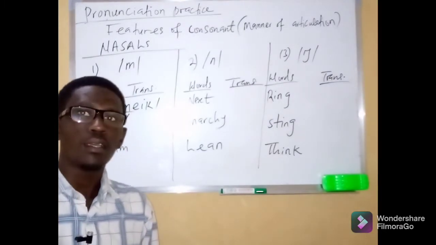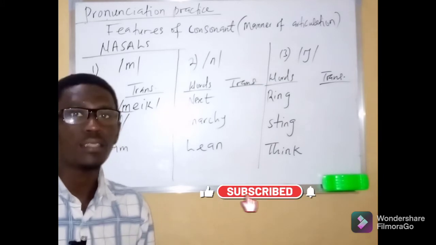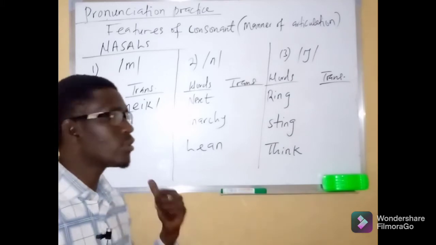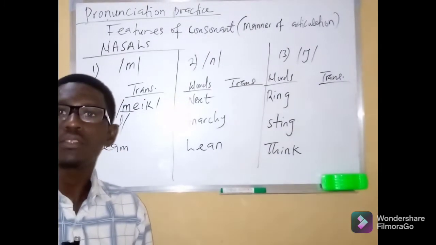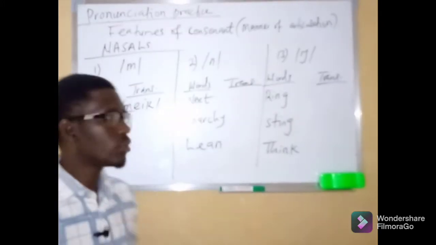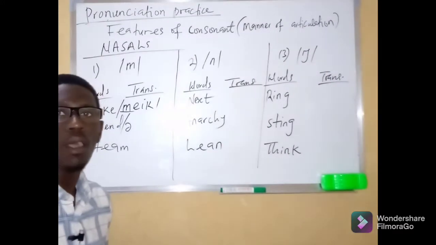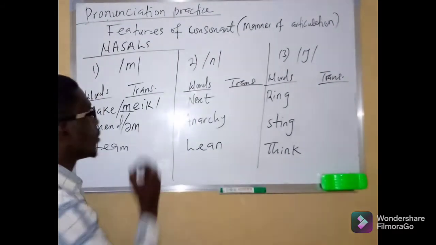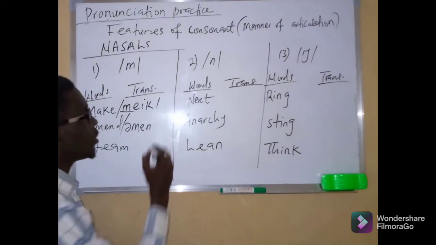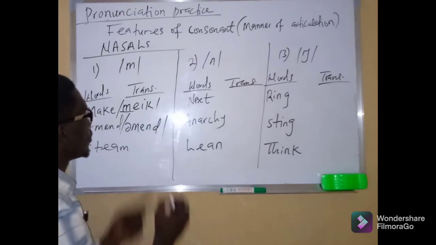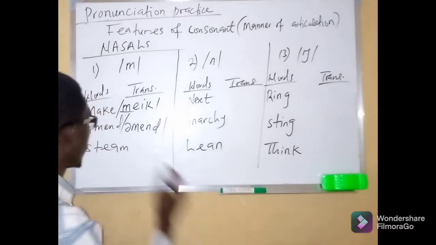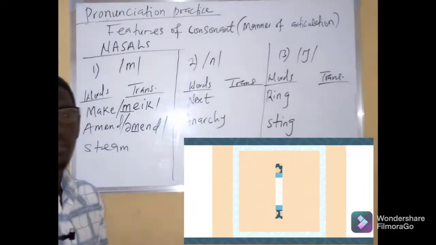Listen very attentively. I did not say "amend", I said "amend". The first sound observed in this word is the short sound, followed by the m sound, then the short s sound, the n sound, and the d sound. So this is the transcription of the word amend, with the m in the middle position.